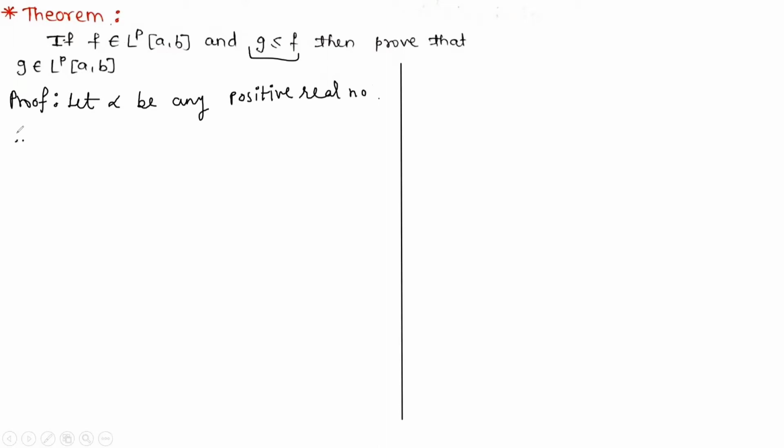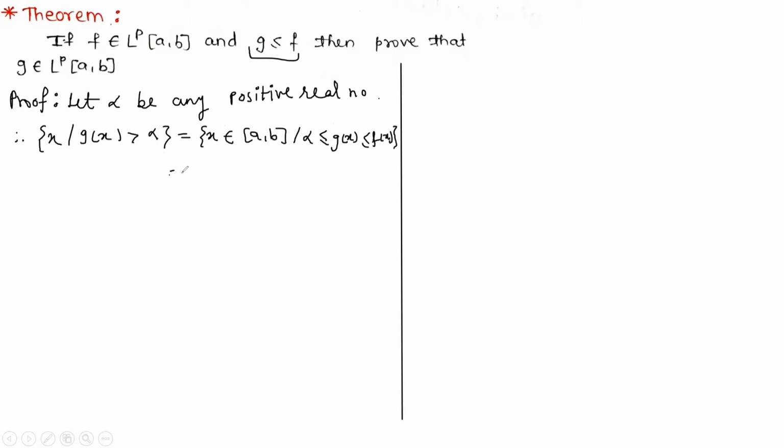Therefore, we have the set of x such that g of x is greater than alpha, which is equal to the set of x which belongs to the interval [a, b] such that alpha is less than g of x, and this function g of x is less than or equal to f of x.